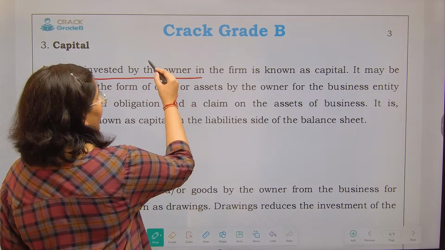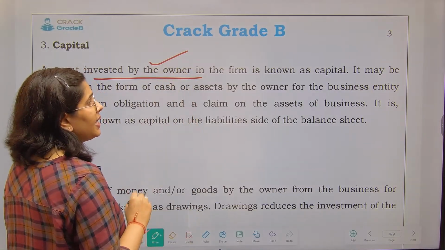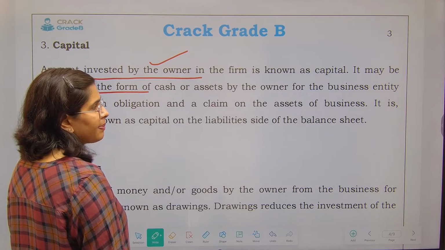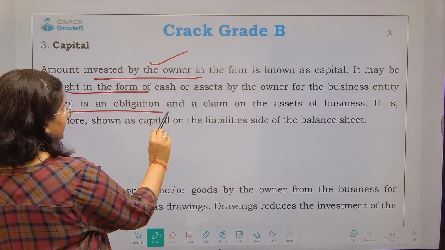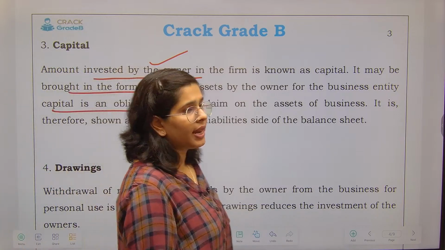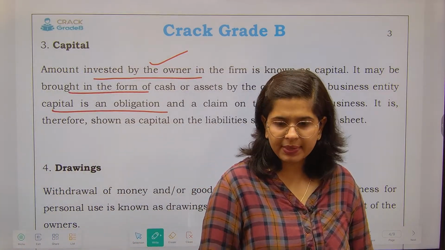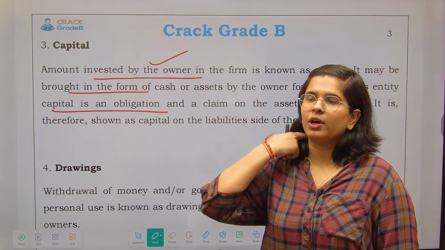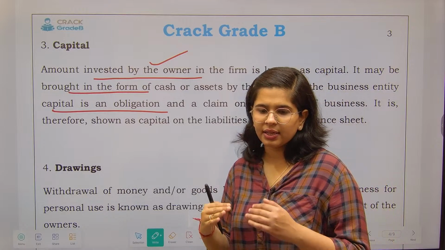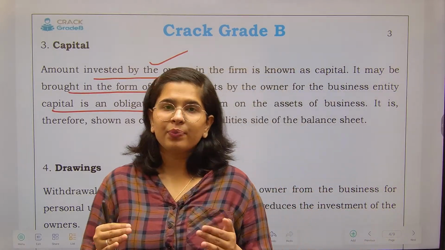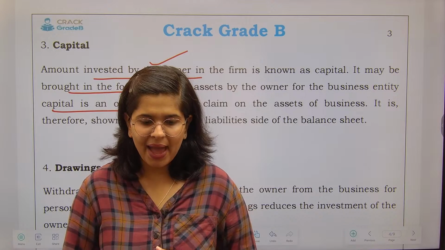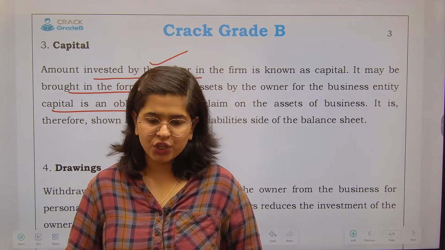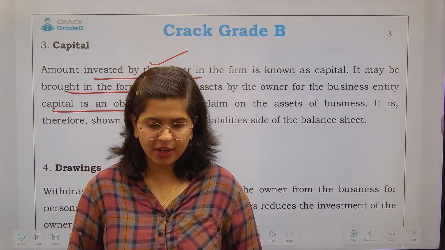The amount invested by the owner in the firm is known as the capital. It may be brought in the form of cash or assets by the owner for the business entity. Capital is the obligation and claim on the assets of the business. Now I would like to depict this through an example because it is very important. We are starting the accounts from the basics, so it is important that we learn step by step, and as we proceed towards the trial balance and balance sheet, we will not have any kind of confusion.